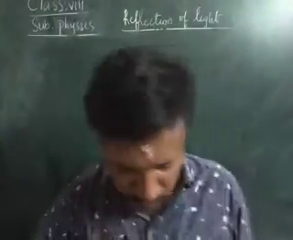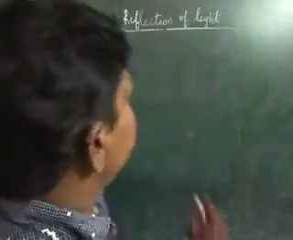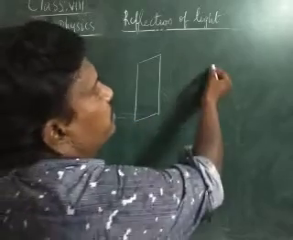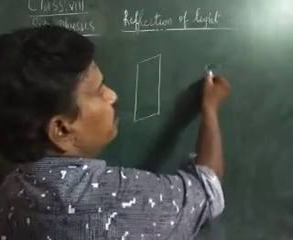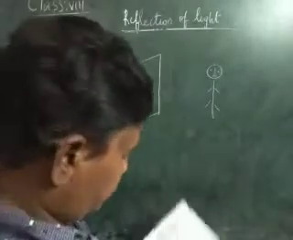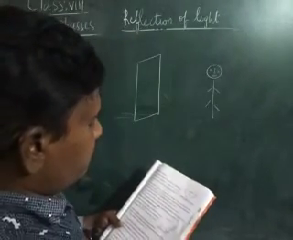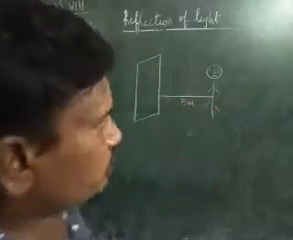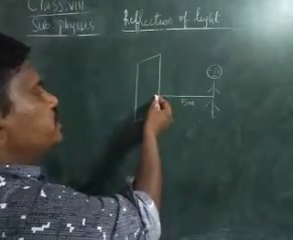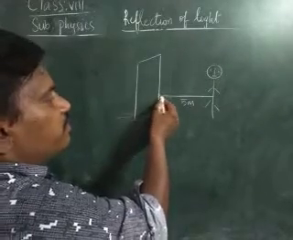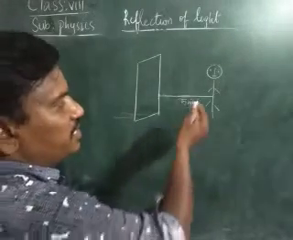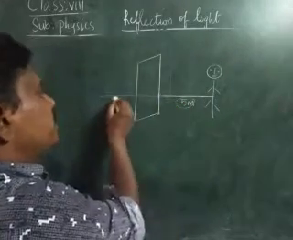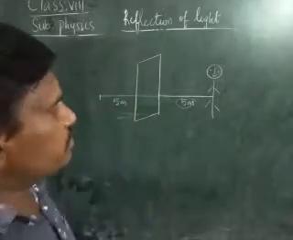Okay, let us see, children. Here it is a plane mirror. Let us imagine that it is a plane mirror. Bharat is standing 5 meters in front of the mirror. That means the object distance is 5 meters. The distance between Bharat and the mirror is 5 meters. Therefore, what is the image distance inside? It is also 5 meters.